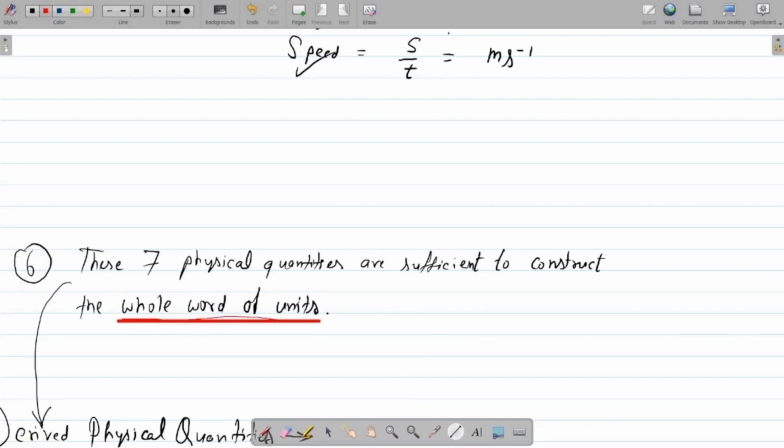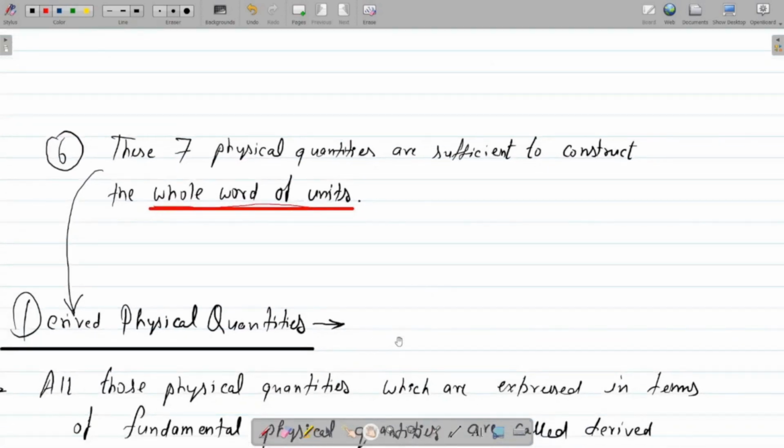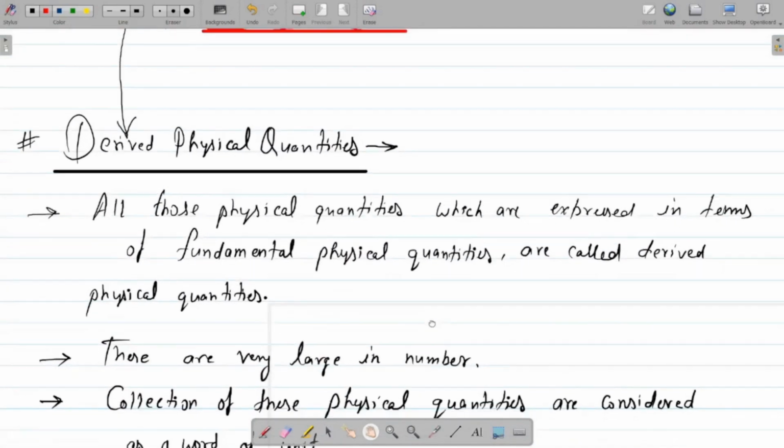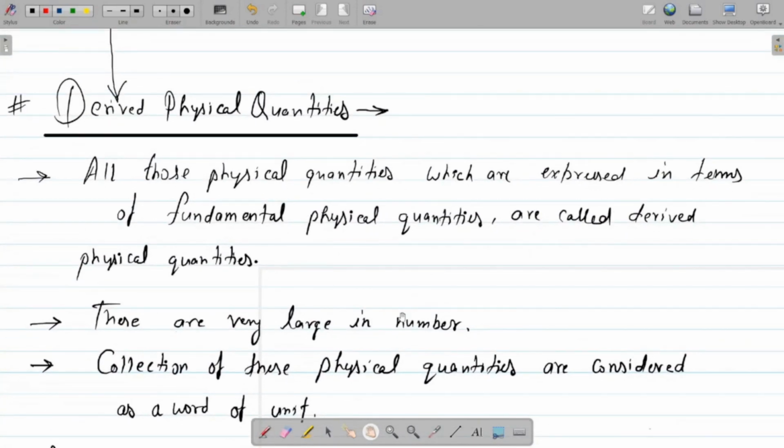And you just keep this thing in your mind, because I will be using this group of words again and again in my subsequent lecture also, when we are going to discuss dimensions, right? Okay, now this statement gives rise to the concept of derived physical quantities. So all those physical quantities which are expressed in terms of fundamental physical quantities are called derived physical quantities.